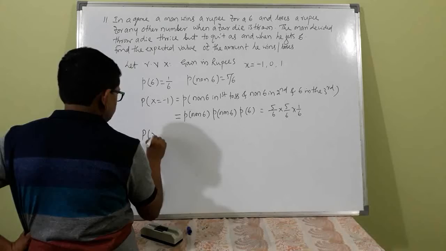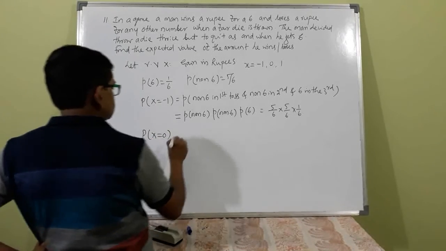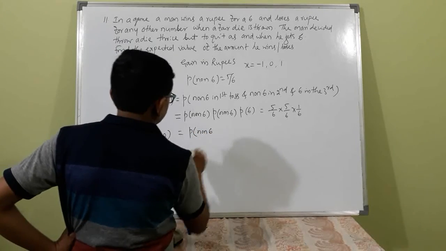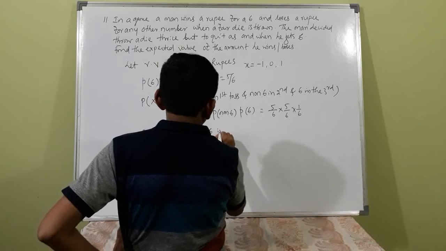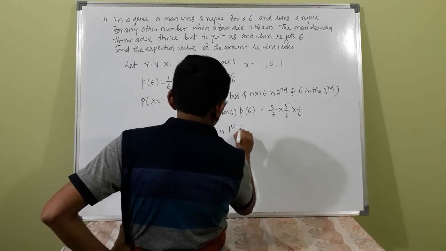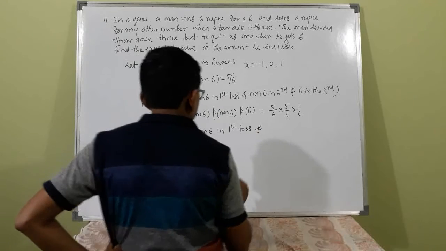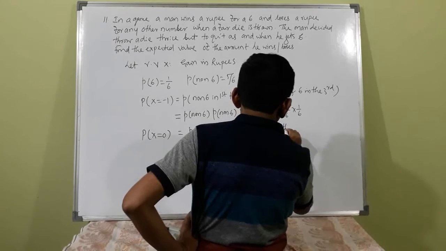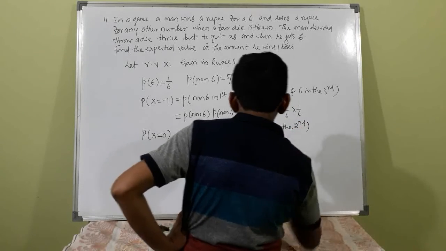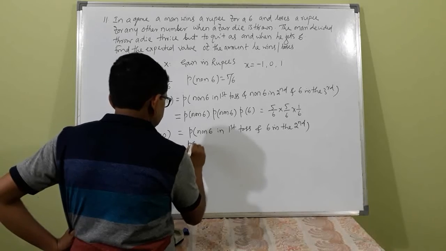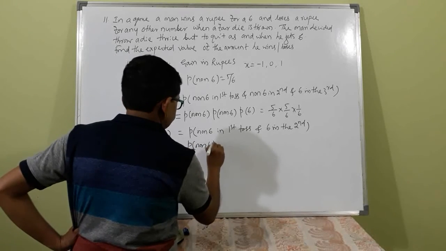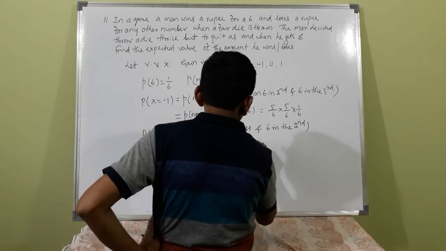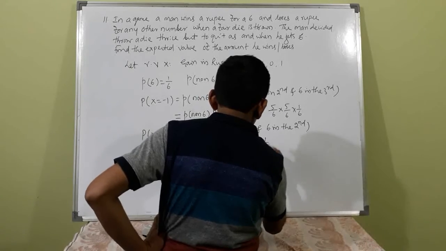Similarly, probability of X equal to 0 means probability of non 6 in the first toss and probability of 6 in the second, that is probability of non 6 into probability of 6, that is 5 by 6 into 1 by 6.